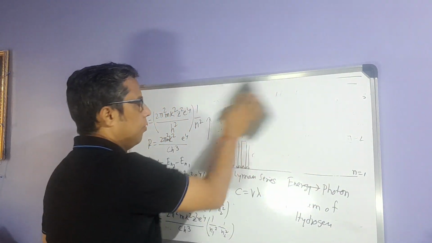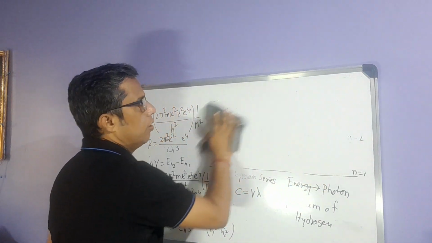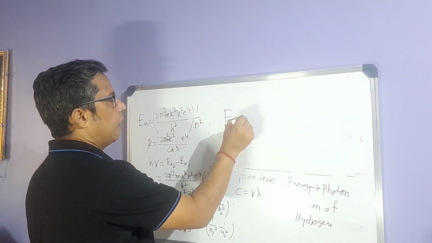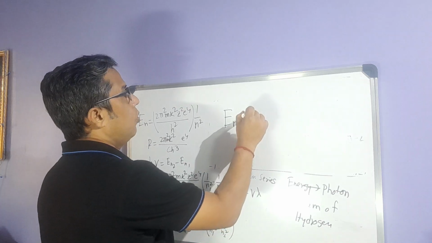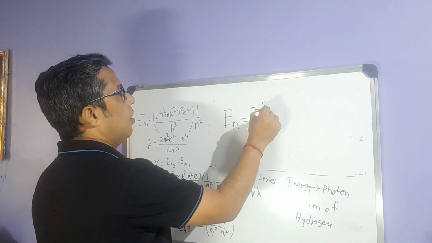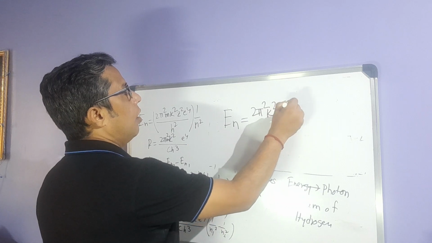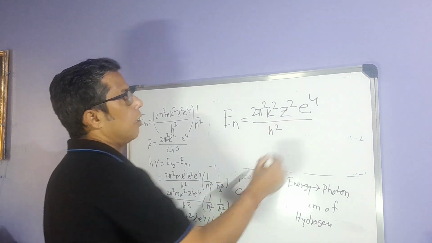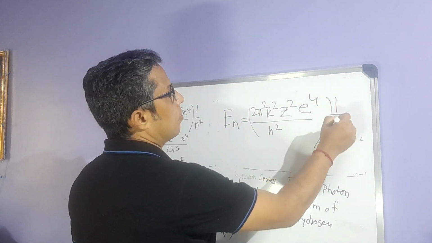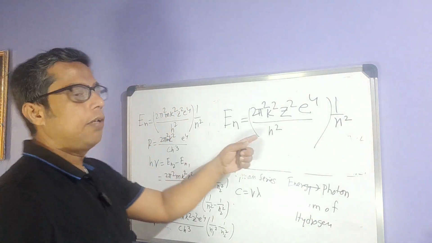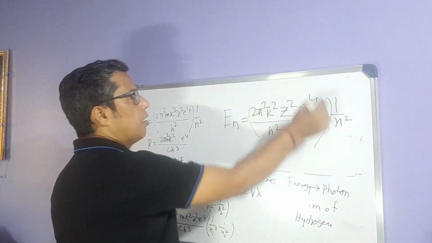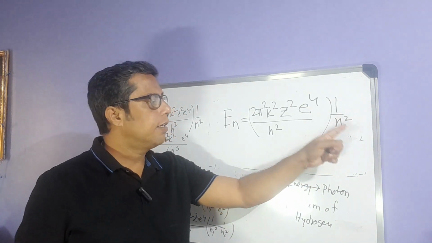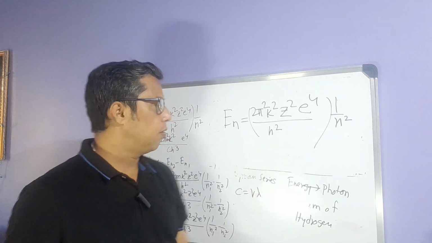Now the main part, where you have to be more comfortable for your exam. The total energy En is equal to 2 pi square k square Z square e to the power 4 by h square, into 1 by n square. This is the total energy of the electron. Here this part is constant and n is the principal quantum number, which is the variable part. n is equal to 1 means the first orbit, n is equal to 2 means the second orbit.